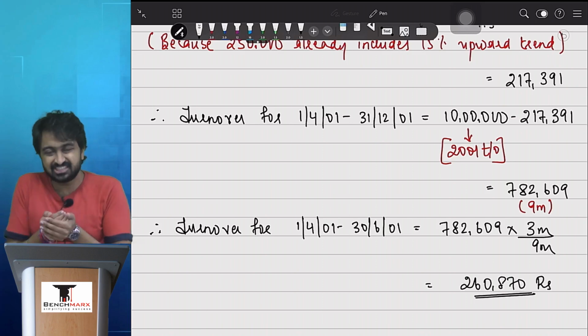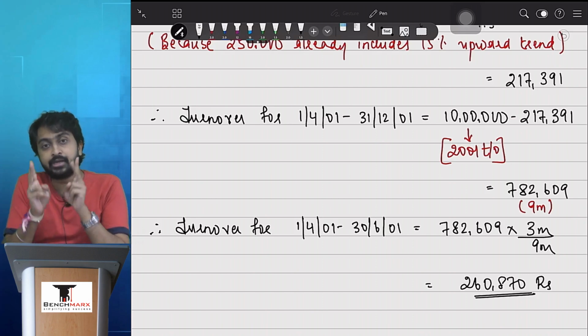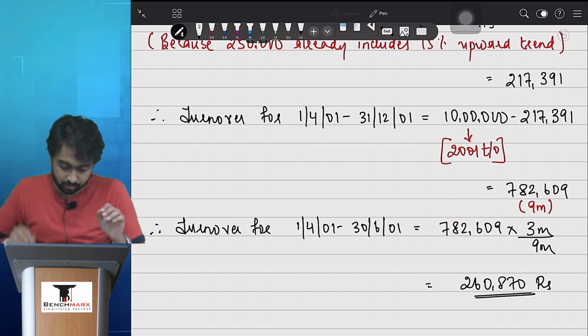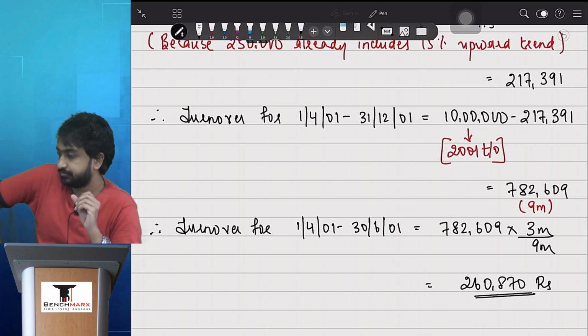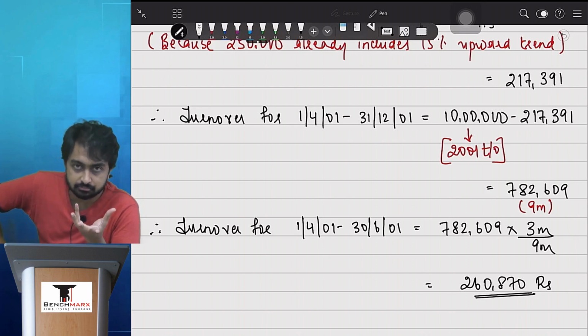Now, is this the turnover that you want in point number 2? सोच के बताओ. Is this the turnover in the dislocation period exactly 12 months prior?